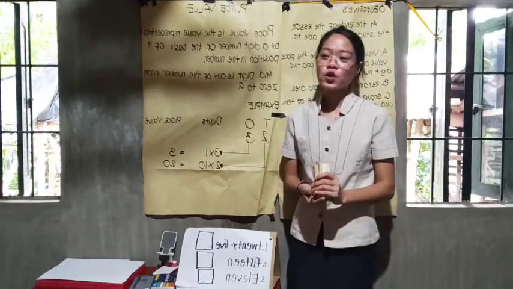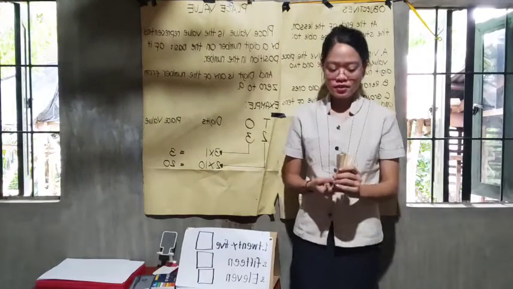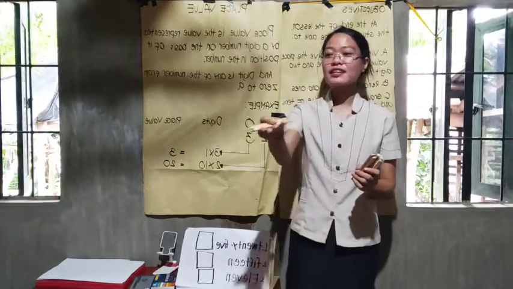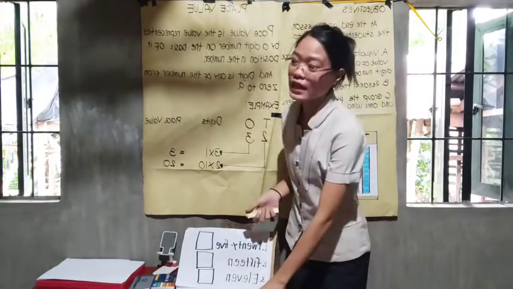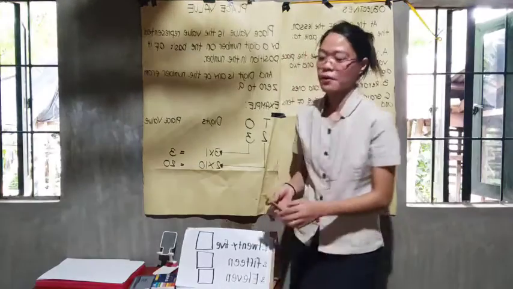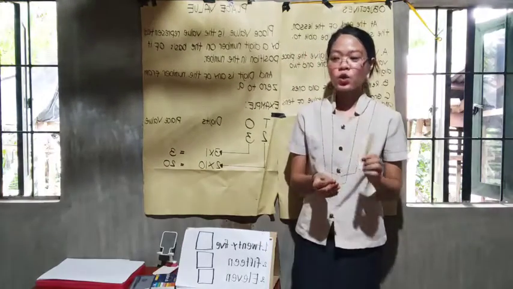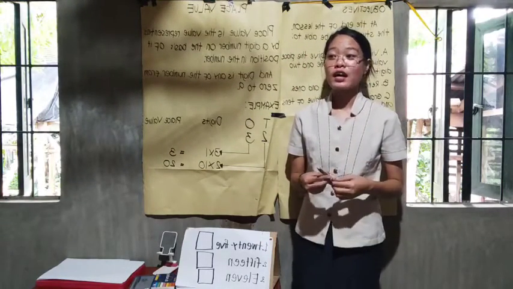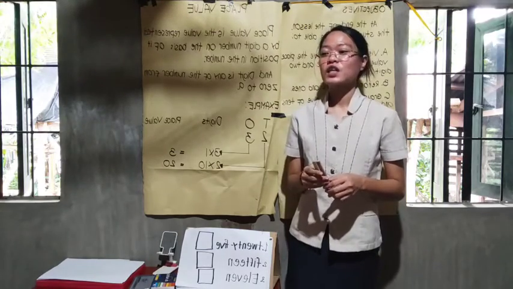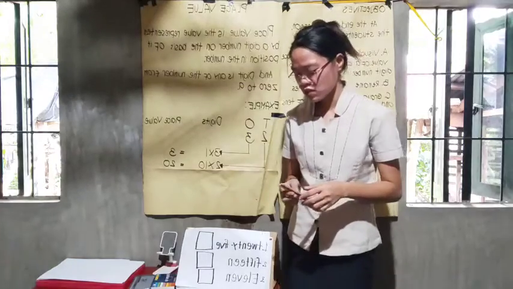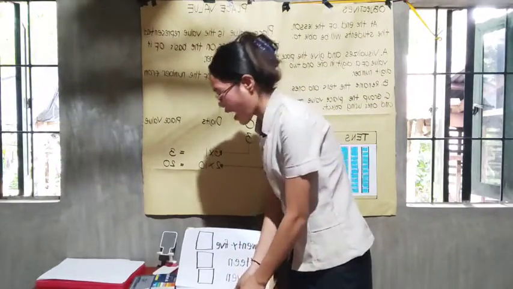So, how many groups of tens do we have? Yes? 1. Very good. So, ngayon, ilan pang natitira? Bilangin natin. 1, 2. So, ngayon, how many ones do we have? 2. Very good.